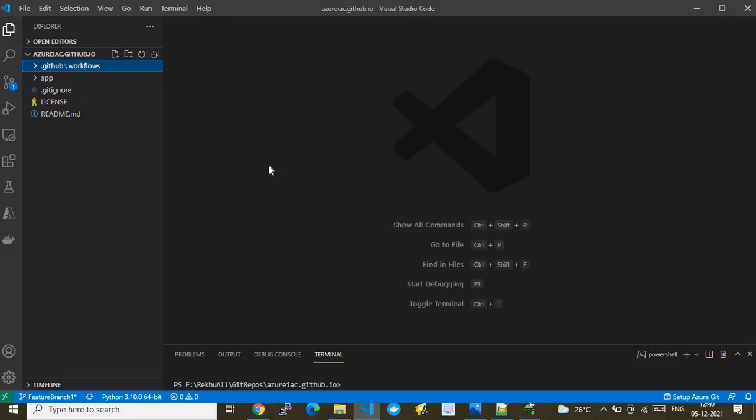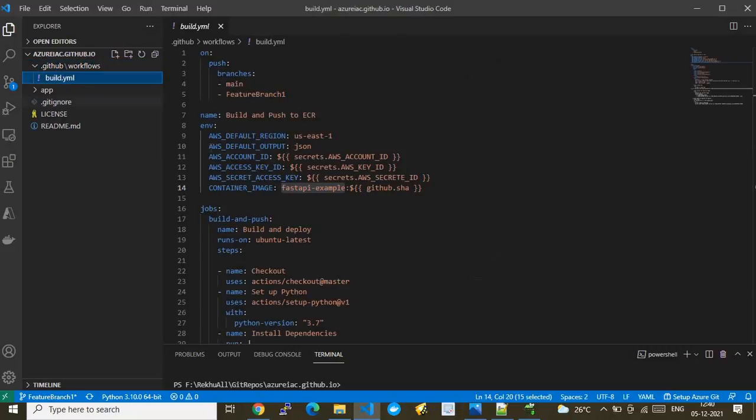So this is my GitHub repo. Now we will go and explore the main important part, the bread and butter of this demo, I can say. This is the place I want you to understand very clearly, because this contains everything. This is where we define GitOps related configurations. As I explained, this is my GitHub Actions definition, and this is the place where I define what GitHub Actions has to do to achieve GitOps operations.